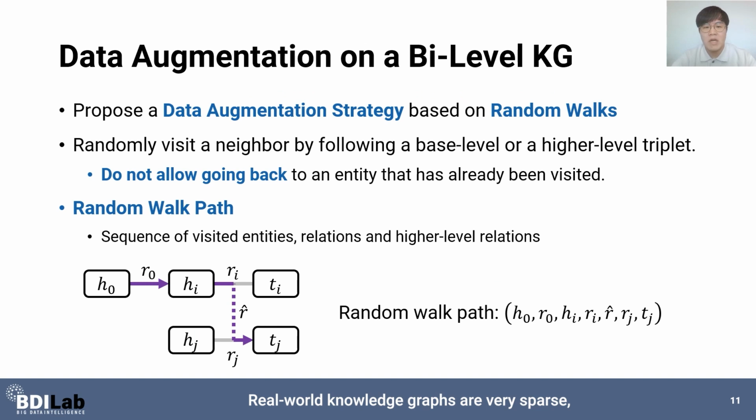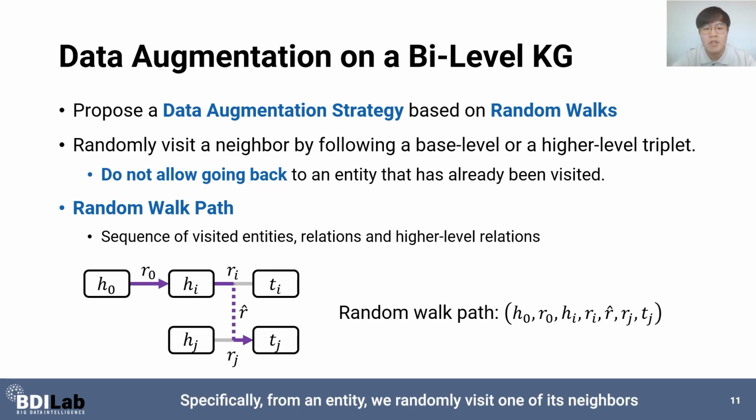Real-world knowledge graphs are very sparse, and there are many missing triplets in the graph. We propose a data augmentation strategy using random walks on bi-level knowledge graphs. The goal of data augmentation is to add plausible triplets that are missing in the original training set. To identify plausible triplets, we conduct random walks.